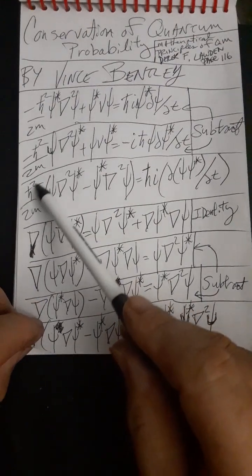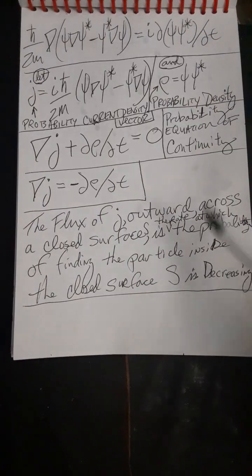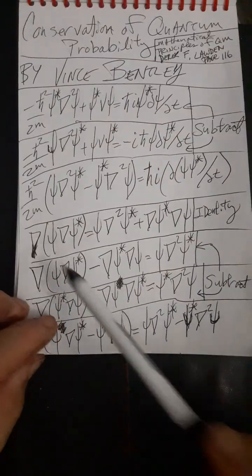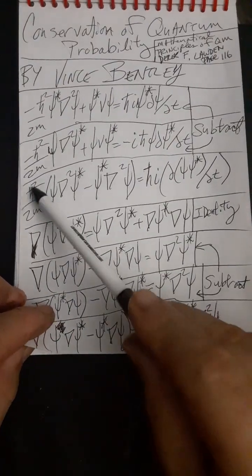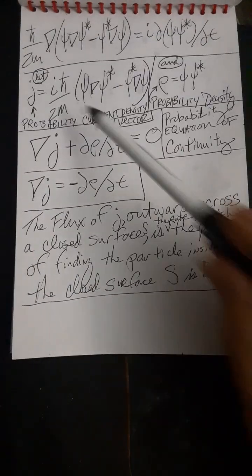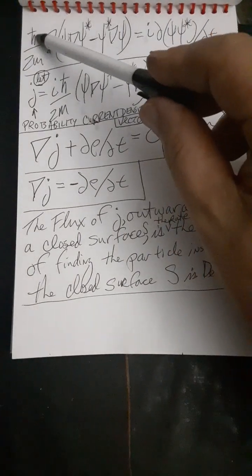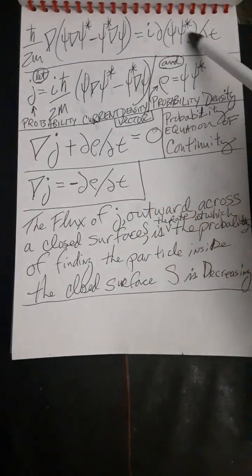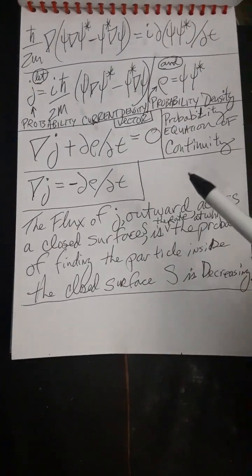Remember the h bar squared over 2m, then this thing equals this. That's going to be on the next page. There it is. By the way, there was an h bar squared and an h here, so we could cancel the h bar. So we're going to end up with not an h bar squared, but just an h bar over 2m del this, like I told you, and then this stayed the same from the previous page.